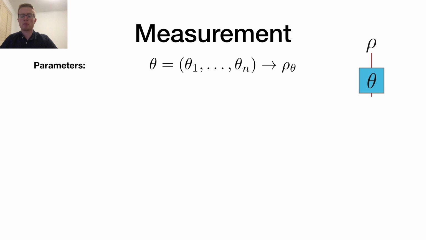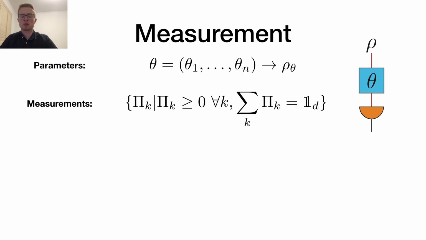We have n parameters of interest, denoted here by the different thetas. These thetas describe the quantum state and may represent physical quantities we wish to learn about. These quantities are encoded on the density matrix of the system. This generally happens in one of two ways. Either we wish to learn something about the quantum state itself, or the quantum state passes through some channel and the parameters are encoded onto the density matrix. In order to learn about these parameters, we then measure the quantum state.